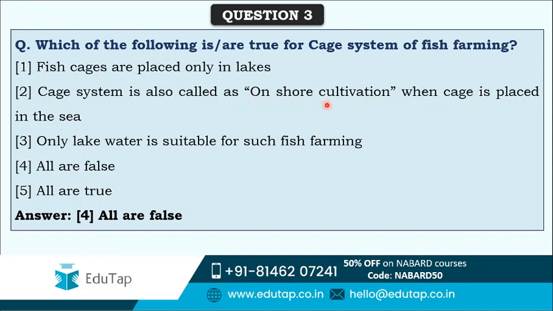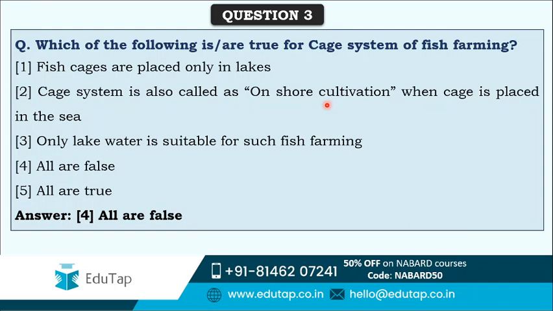We know that in cage system, the cages meant for the fishes are placed in the sea or the water bodies. So that cannot be called onshore cultivation, because those cages are not placed on shore. That's why the cage system is also called as offshore cultivation. So second option is incorrect.